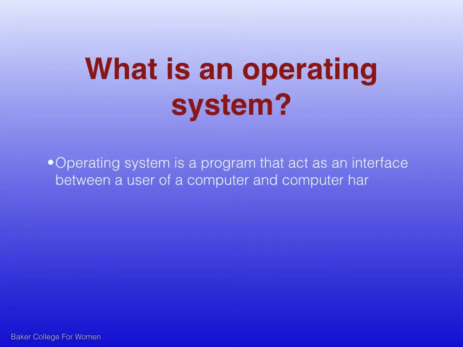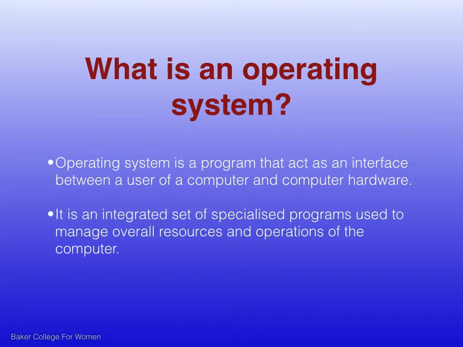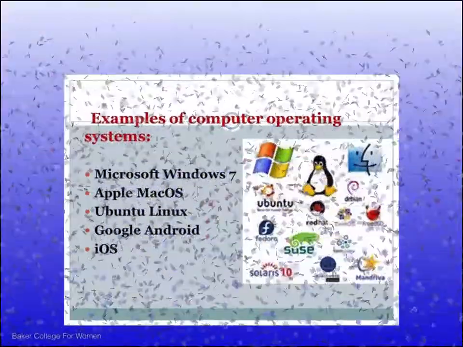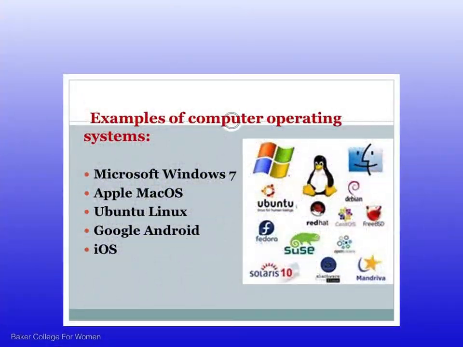An operating system is the most important software that runs on a computer. It acts as an interface between a user of a computer and computer hardware. It is an integrated set of specialized programs used to manage overall resources and operations of the computer. Some examples of operating systems are Microsoft Windows 7, Apple macOS, Ubuntu Linux, Google Android, and iOS.